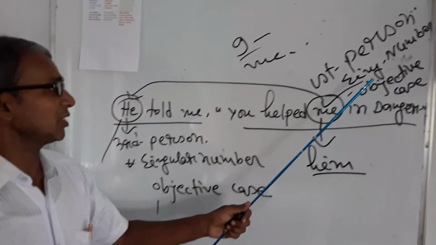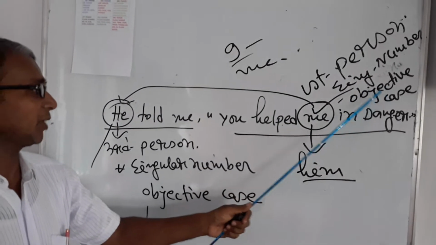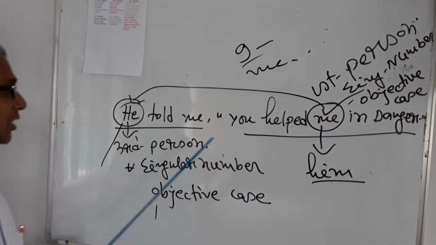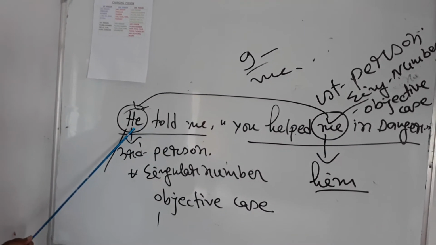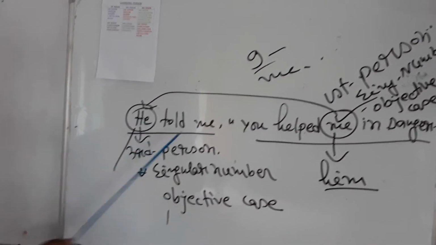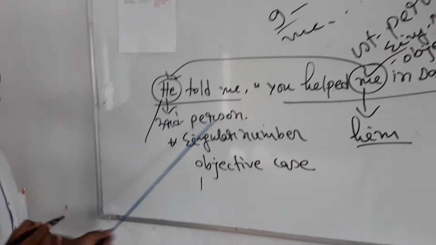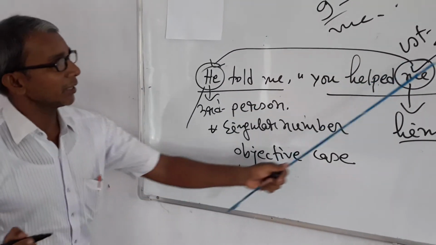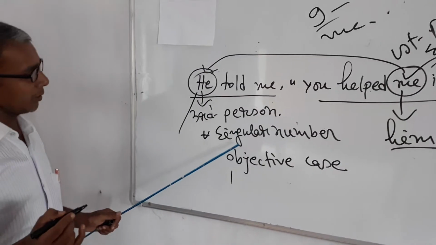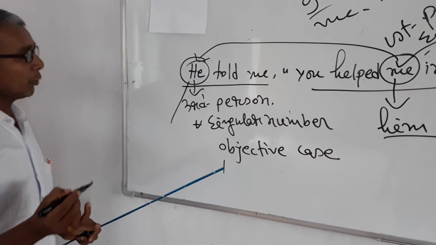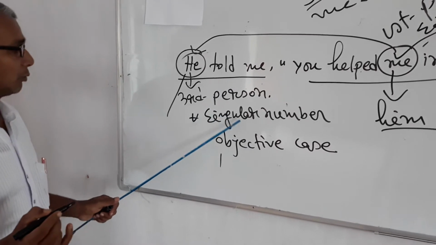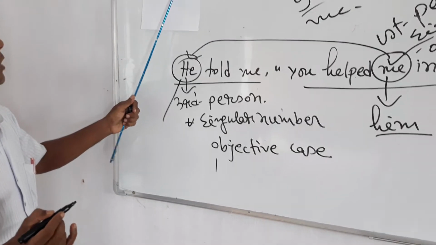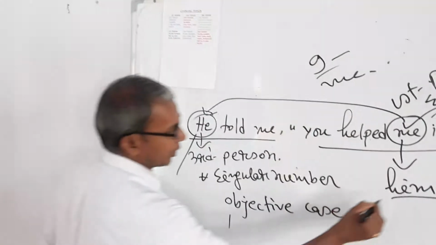Me is first person singular objective case. Me is first person, so first person will be changed according to the subject of reporting verb. Here the subject of reporting verb is he, so first person will be turned into third person. First person singular number will be turned into third person singular number. Here it is objective case, so it will also be turned into objective case. We know that the third person singular number objective case is him, her. It is masculine gender, so him.